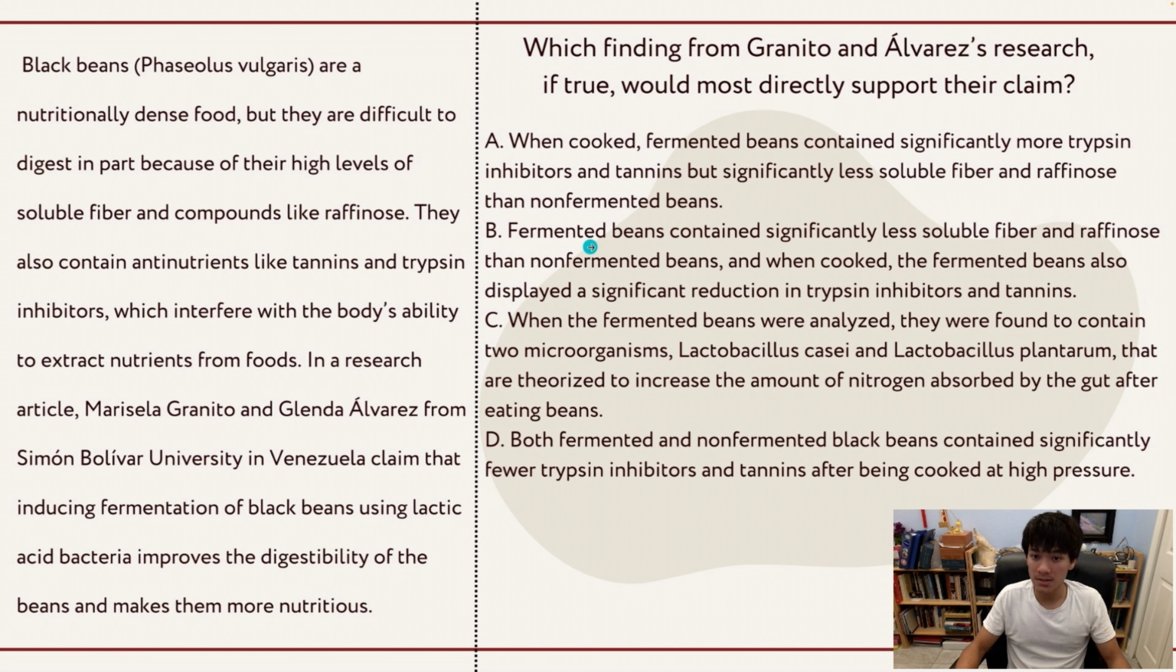B says, fermented beans contain significantly less soluble fiber and raffinose than non-fermented beans, and when cooked, the fermented beans also displayed a significant reduction in trypsin inhibitors and tannins. Now, this question is a much better candidate because here it's talking about the fermented beans, and this part about when cooked, it's not as relevant because, of course, being cooked is not mentioned in the article. However, fermented beans is mentioned, and it does say that the fermented beans contained less soluble fiber and raffinose than non-fermented beans. So this is a very good option. Let's move on and check the rest of them.